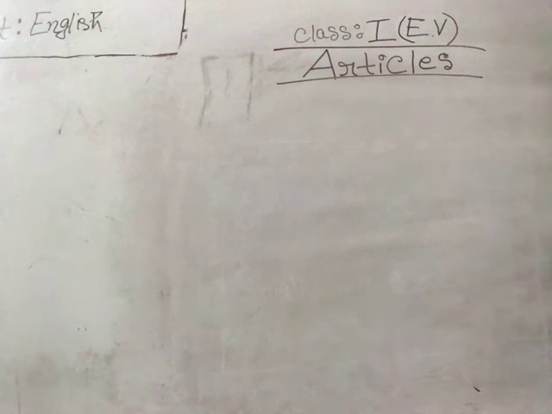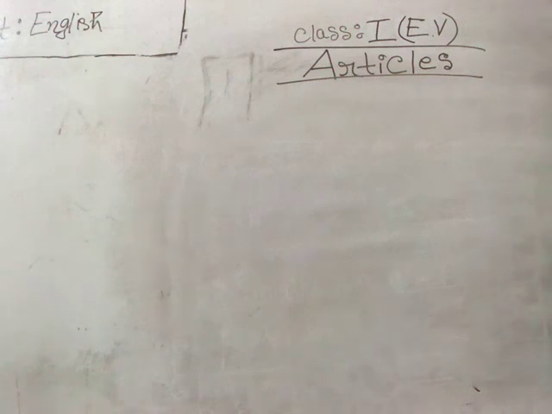So what is an article? Before solving any questions from articles, we should know the definition first. An article is basically a word that comes before a noun. Okay, basically an article comes before what? Before a noun. And what is a noun? Noun means the name of anything. That means before any name, if you can see a very tiny word, that means it's an article.